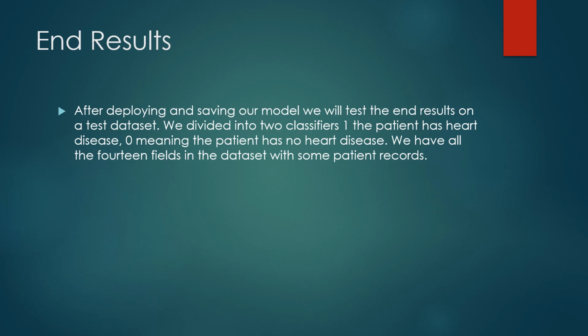And we have considered the end results. We got the end results by considering the data that we collected from Kaggle, and we performed various operations and then we obtained the end result. So we divided into two classes: one, the patient has heart disease, and zero, meaning the patient has no heart disease.